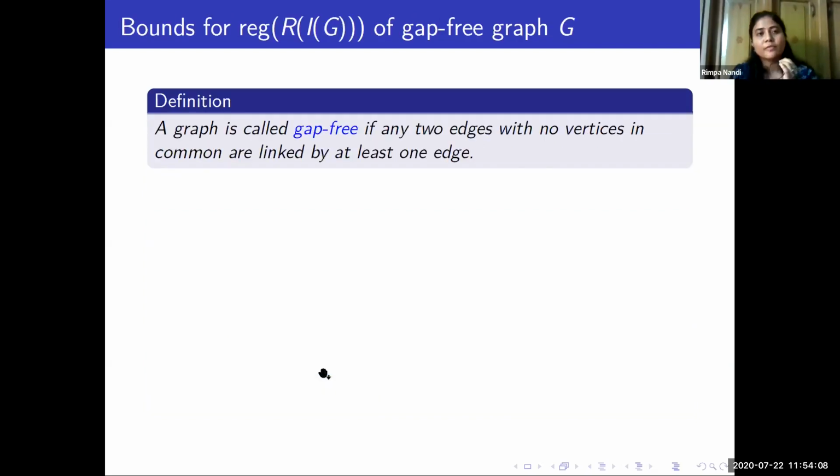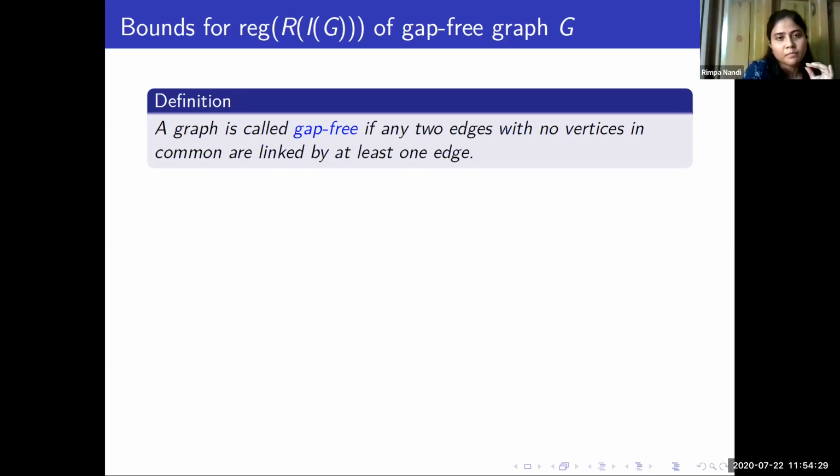Next, we provide some bounds for the regularity of the Rees algebra for a gap-free graph. So what is a gap-free graph? Suppose we have a graph G and we have two edges that are not connected by a vertex. Then they should be connected by at least one edge in order to be a gap-free graph.